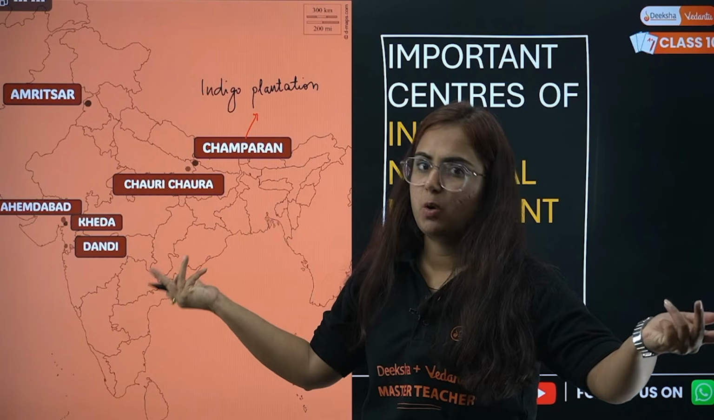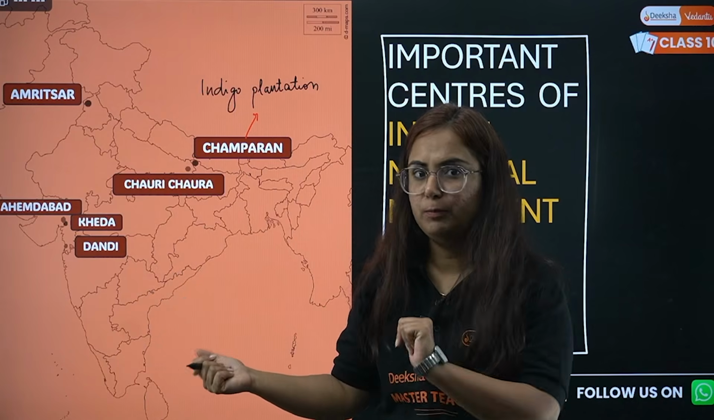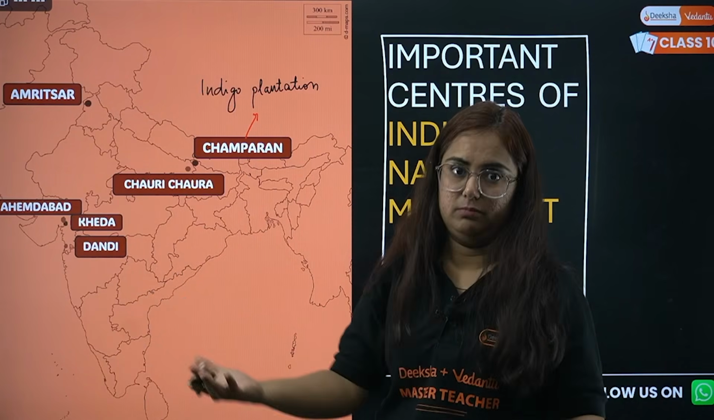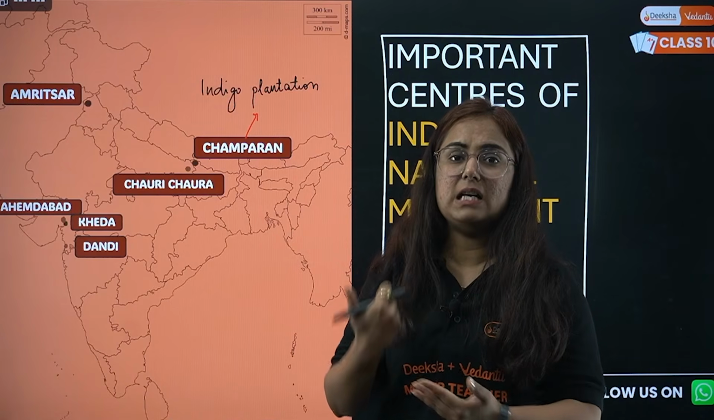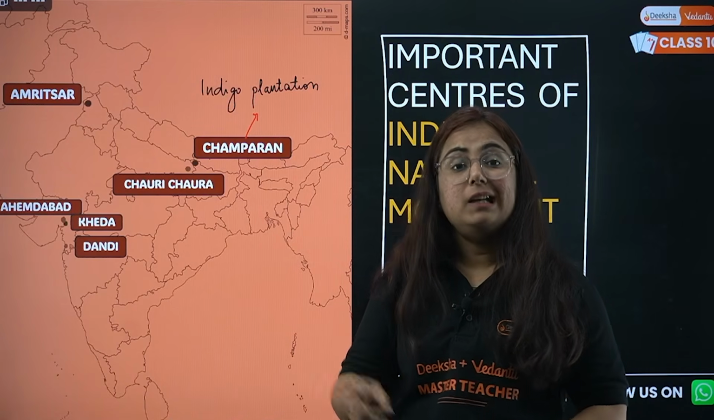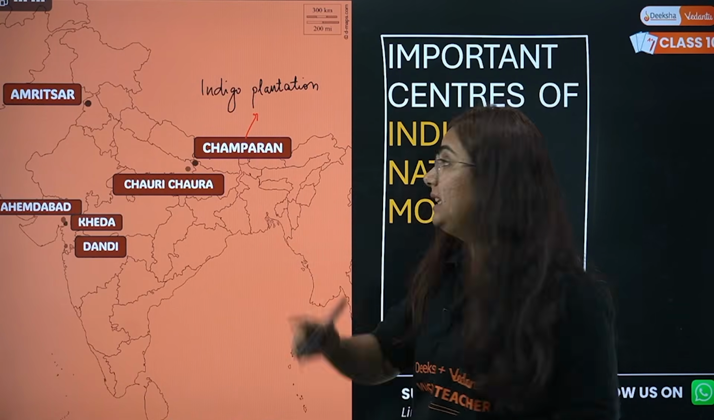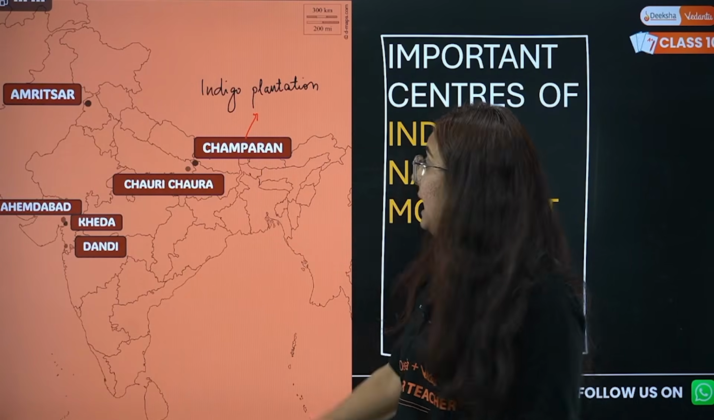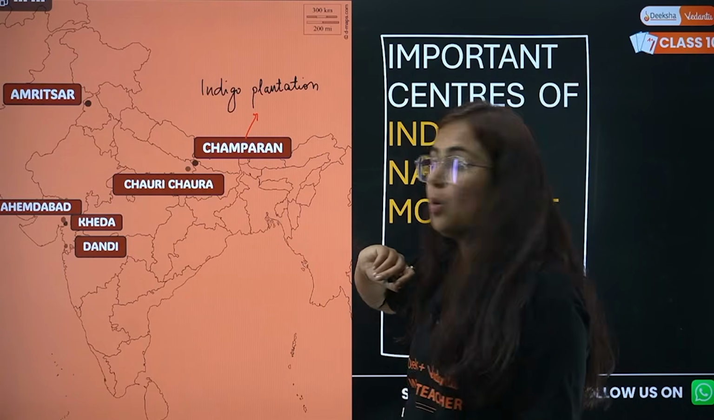So the Britishers were quite smart. Do you think that they will stop? No. They moved to what? Bihar. So after the people were raising their concerns, raising their voice, ultimately when Gandhiji came, this event took place, that is the Champaran Satyagraha. Okay, and indigo plantation was the issue over here.